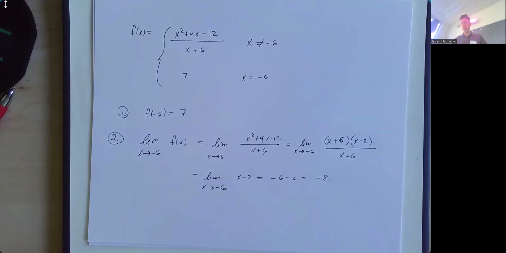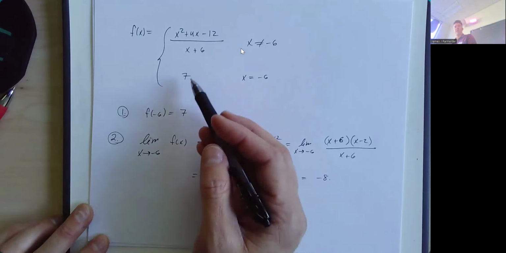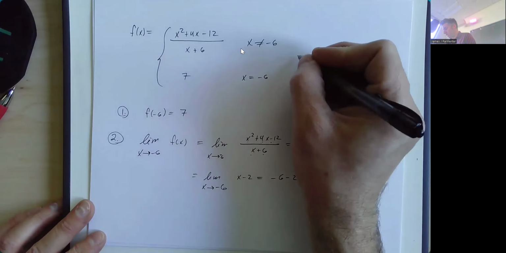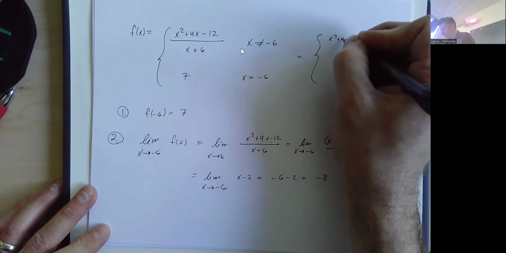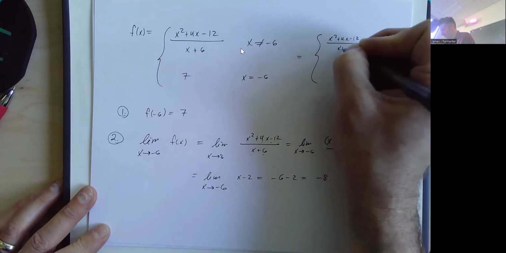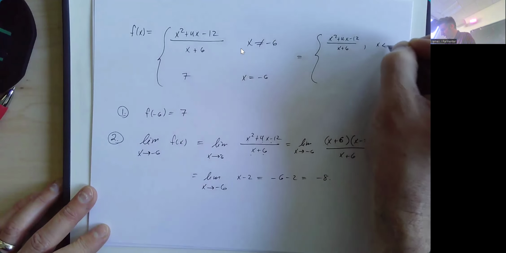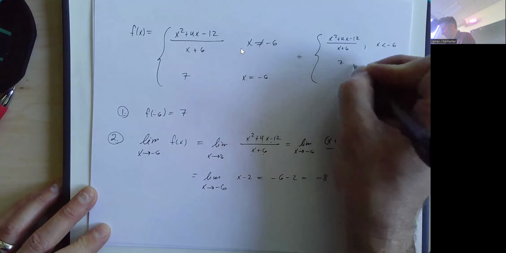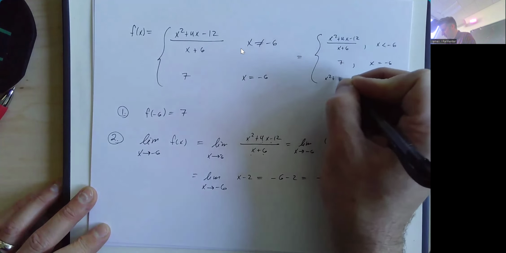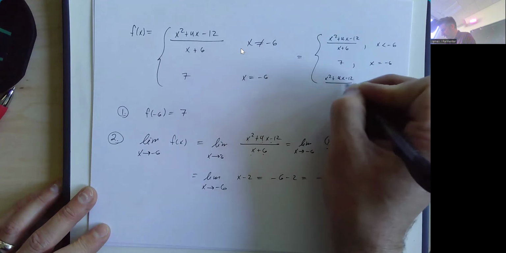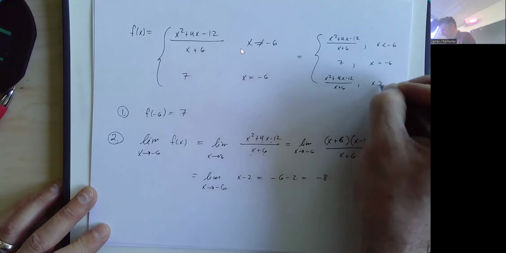Sure. So normally, if you had something where x was less than -6 and x was bigger than -6, you would need to do this. Really, this is almost a lazy notation here. I could have just as easily written this function as x squared plus 4x minus 12 over x plus 6 when x is less than -6, 7 when x is equal to -6, and x squared plus 4x minus 12 over x plus 6 when x is bigger than -6.